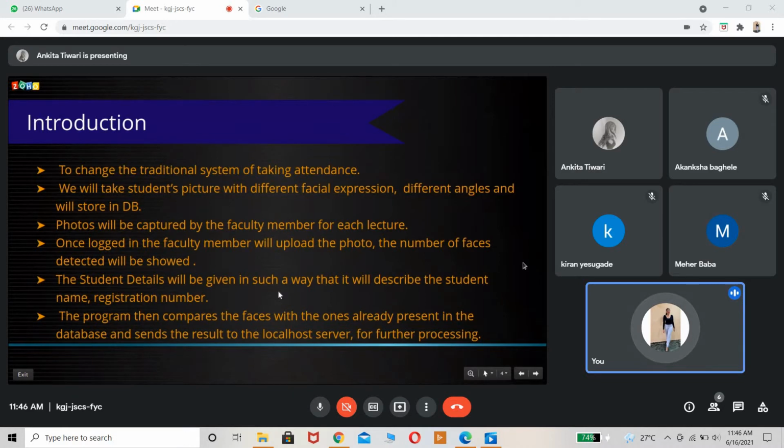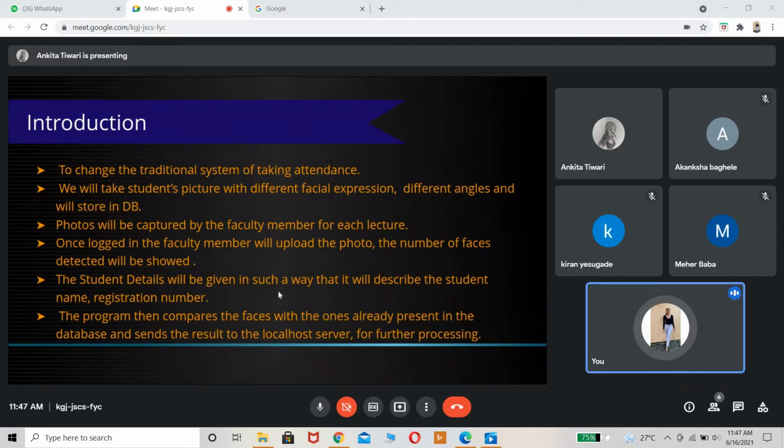Yeah. So the introduction of our project: to change the traditional system of taking attendance. As I said earlier, it is time consuming, so we need to change that. We will take students' pictures with different facial expressions and different angles and store them in the database. So how is the system going to work? We are going to take students' pictures from different face angles and different face expressions, so that everything is stored in the database with their PRN number. PRN number is going to be their unique ID.